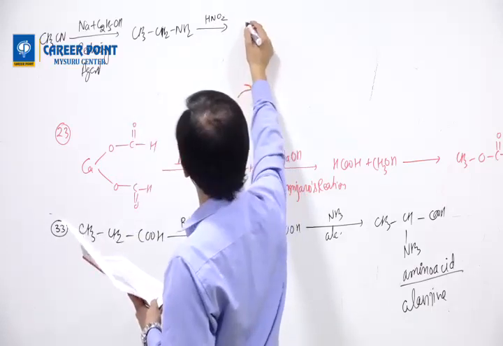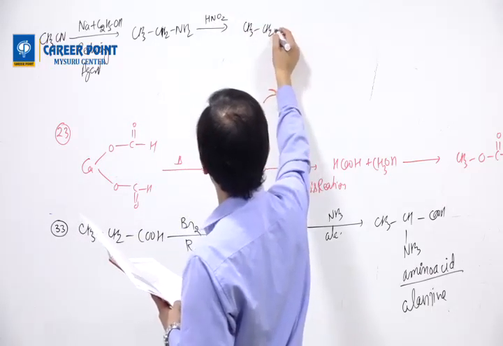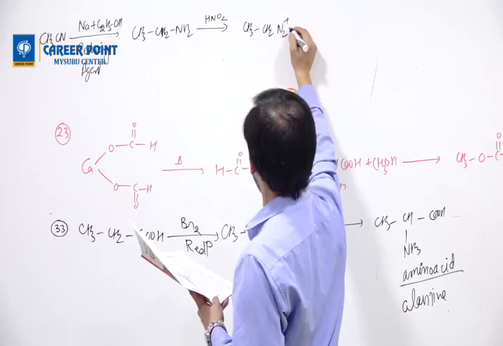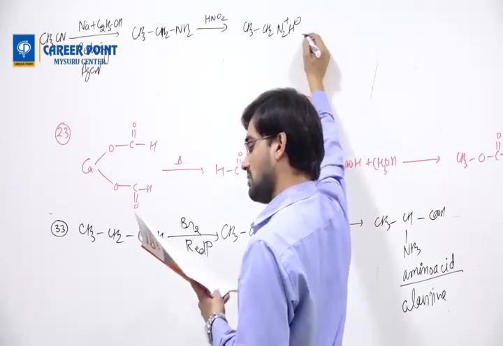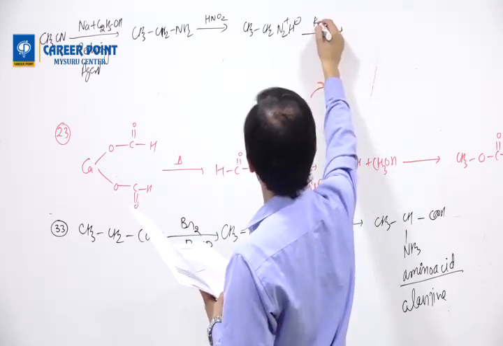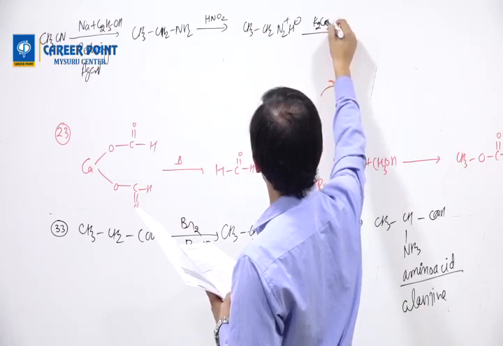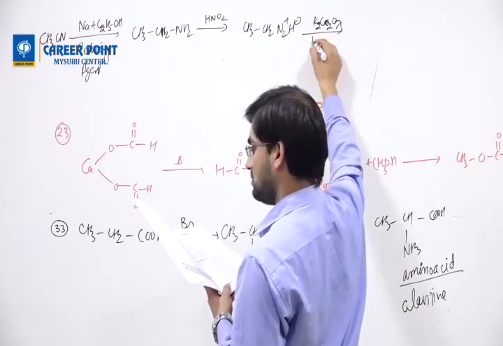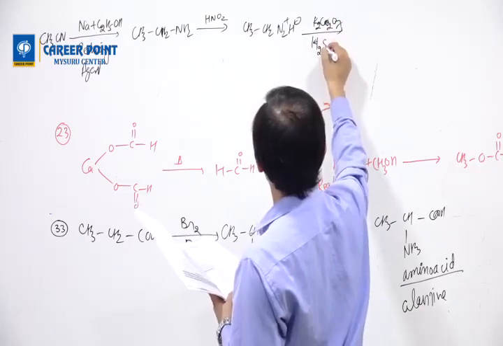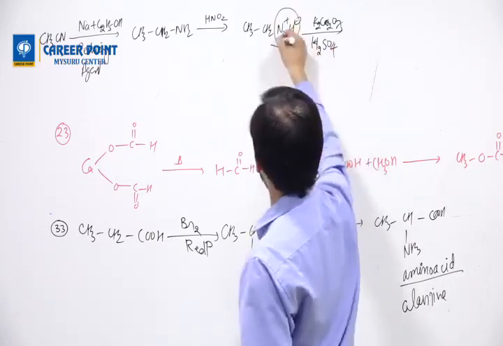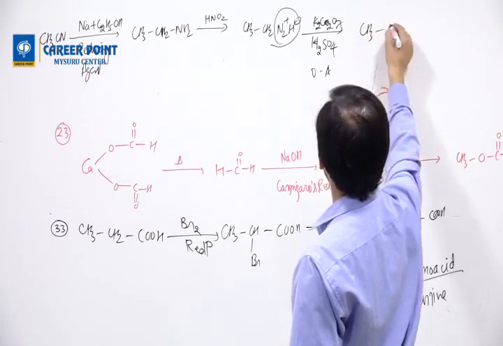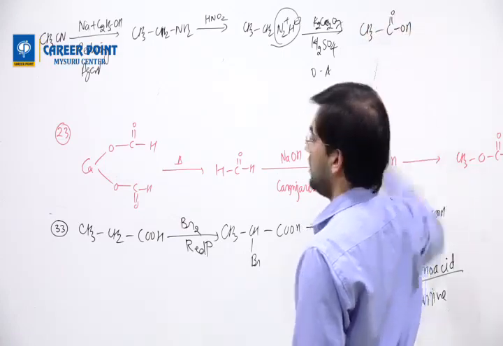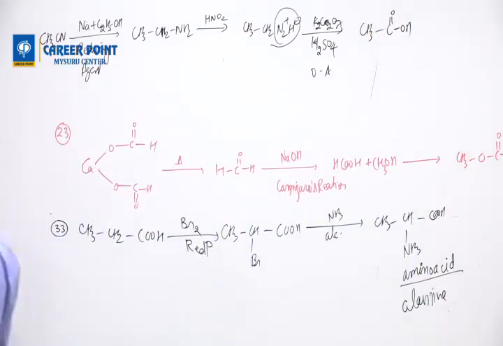If you have HNO2, you will get CH3CH2N2+ and OH minus. And when you do K2Cr2O7 with H2SO4, it will go through oxidation. This is an oxidizing agent. So if it is an oxidizing agent, it will become CH3COOH, the final product.